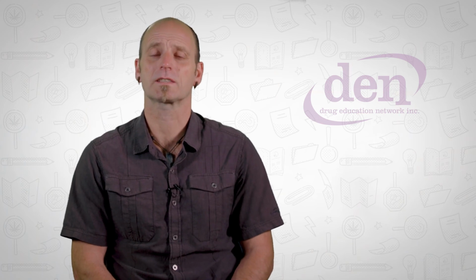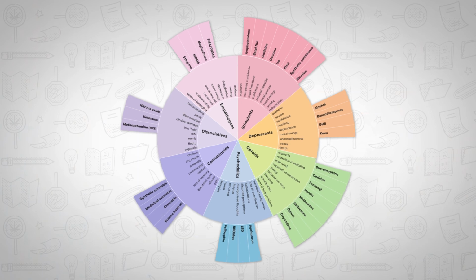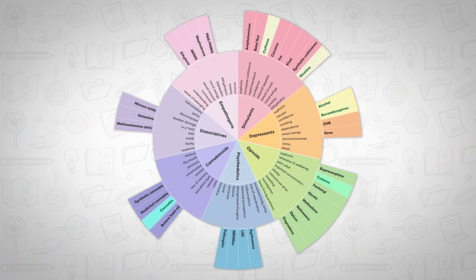What do you notice about this client? Looking again at the drug wheel, are there any possible concerns? You might notice that the client is using a number of depressants, alcohol and the sedative, as well as cannabis and codeine, an opioid. All of these drugs can slow down a person's breathing rate, and in combination there is a real risk of overdose.